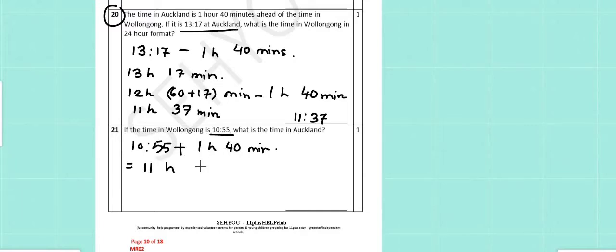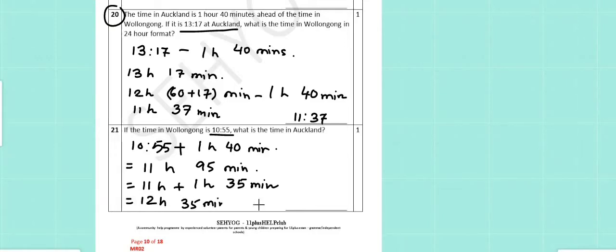So 10 plus 1, 11 hours and 55 plus 40, 95 minutes. We will break up 95 minutes as 60 minutes, 1 hour, plus 35 more minutes, which gives us 11 plus 1, 12 hours and 35 minutes. So the timing is 12:35.